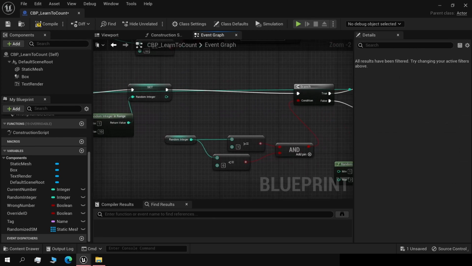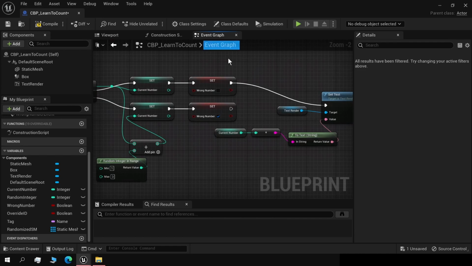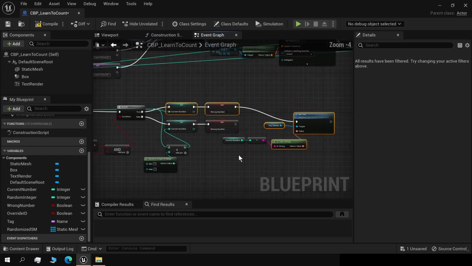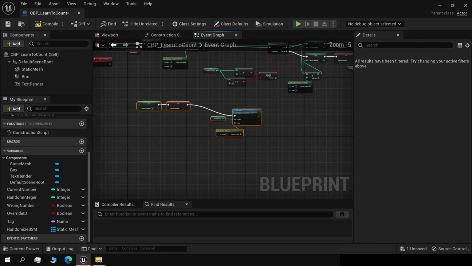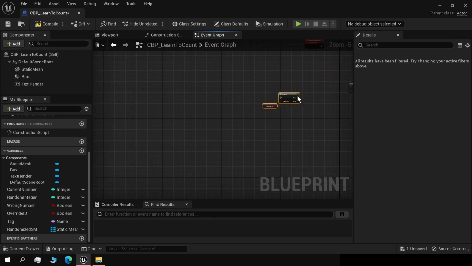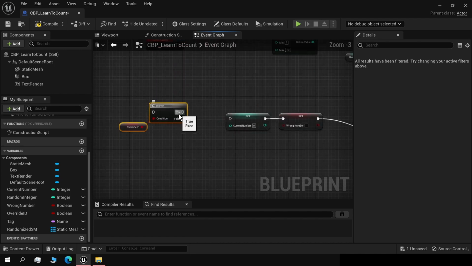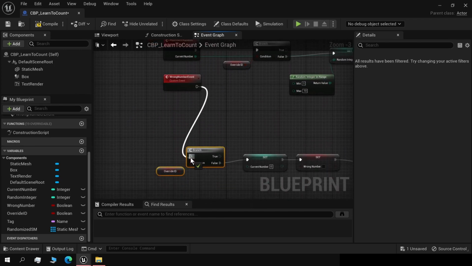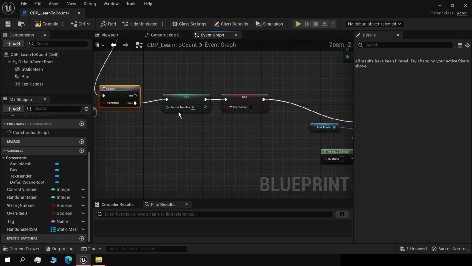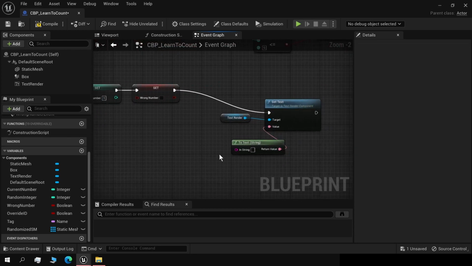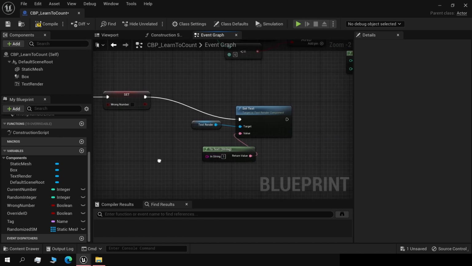So now one last thing we need to do, just copy and paste those items here. Put them there. It's false. Then you can enter. Set the current number to 1, 1.